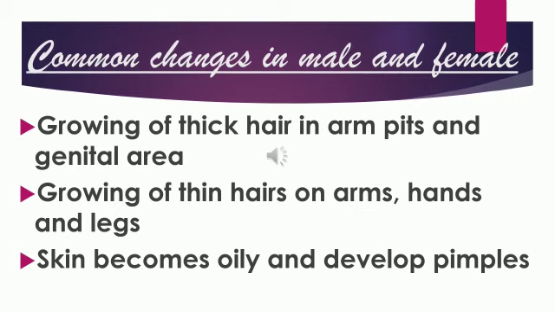Common changes that we see in male and female. There is growth of thick hair in the armpits and genital area. There is also growth of thin hair on the arms, hands and legs. Gradually the hairs start growing on arms, hands and legs as well, and the skin becomes very oily, which leads to pimples. So these are the common changes that can be seen in both male as well as female.